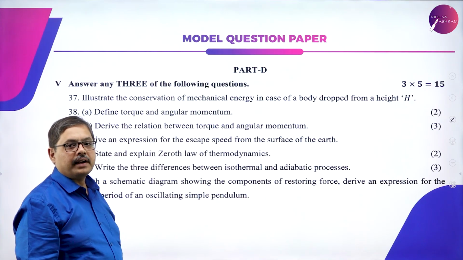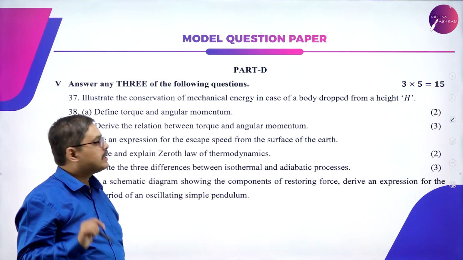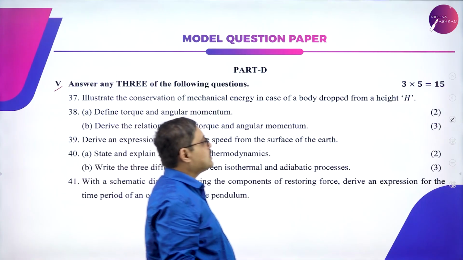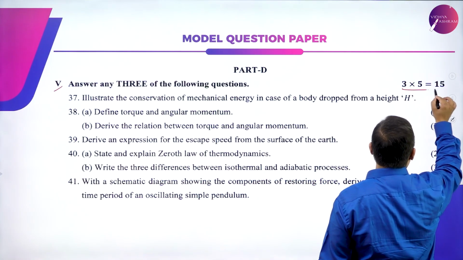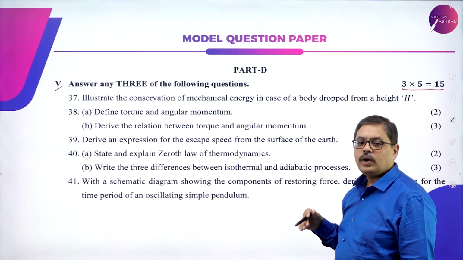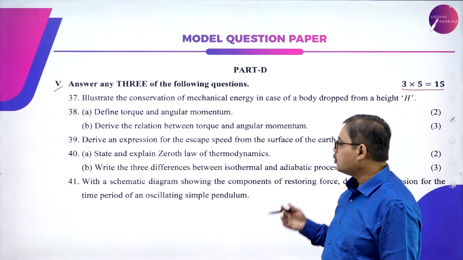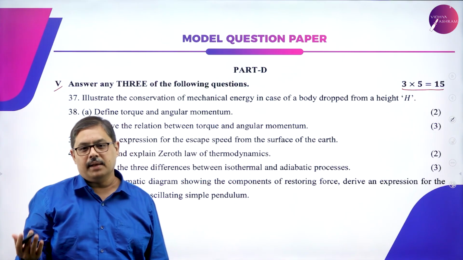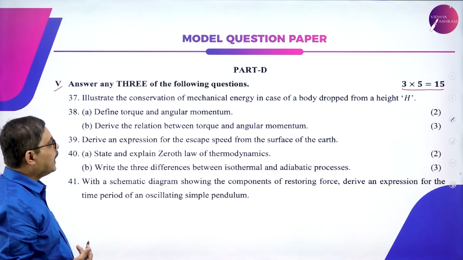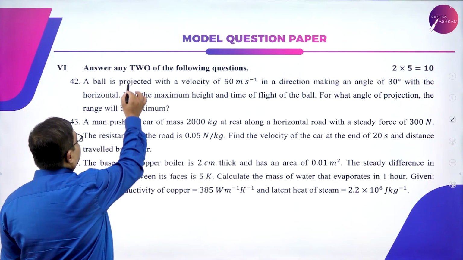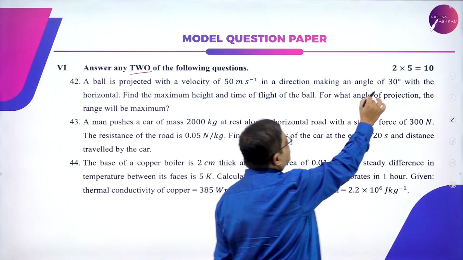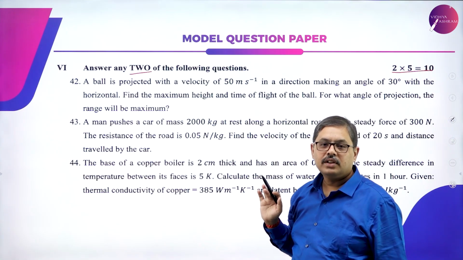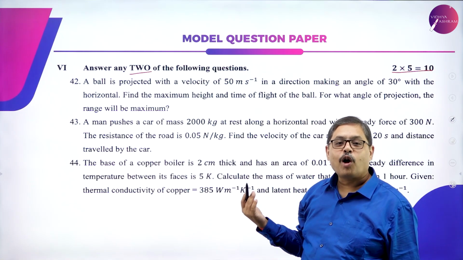Moving on, part D is split into 2 mains. The 5th main is where you have to answer any 3 of the 5 questions. These are descriptive type questions, wherein you may be asked a derivation to prove something. You may be asked to explain a concept with a sketch or a neatly labeled diagram, and so forth. In part 6, you have to answer any 2 of the 4 questions that may be asked to you. These are typically numerical questions, what we call problems in our classes.